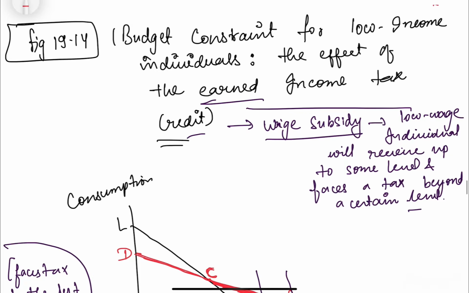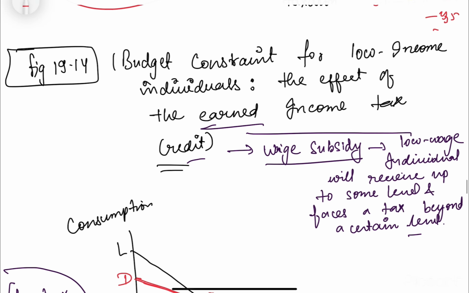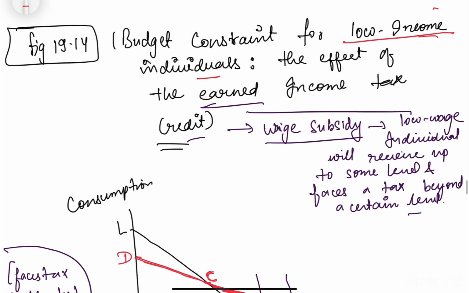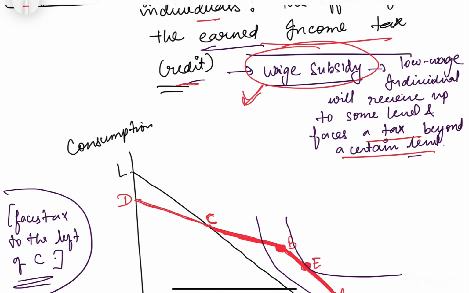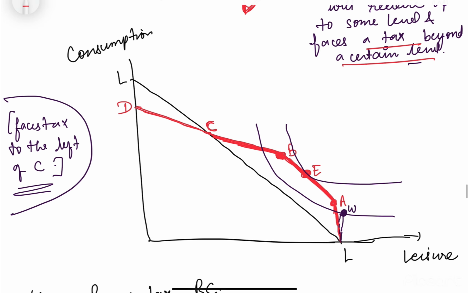Now we're considering a case where, let's suppose, there is a low income individual, and low income individuals will get the earned income tax credit, which in simple words is a wage subsidy. That means if someone's income is very low, up to a point, they will get a wage subsidy from the government. After that point, once they cross that threshold and are no longer in the low income category, he will not be given the wage subsidy, and he will face a tax beyond a certain level, right?